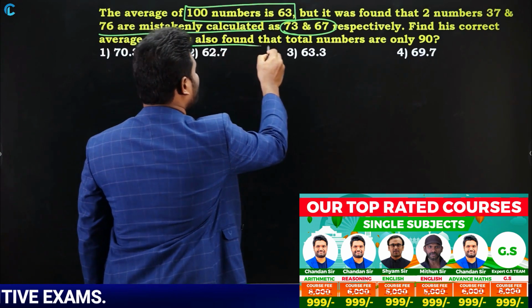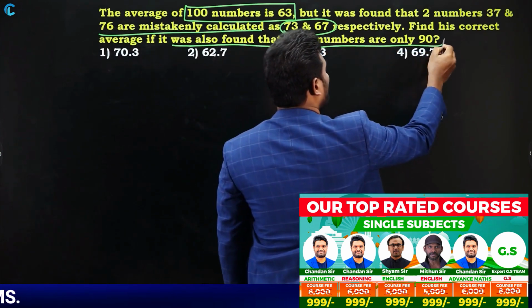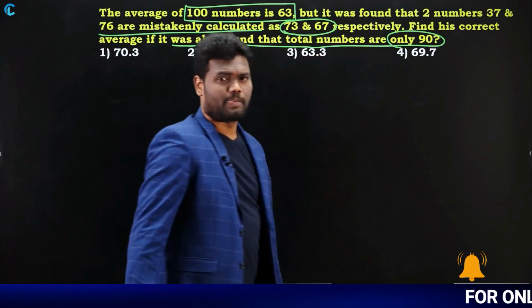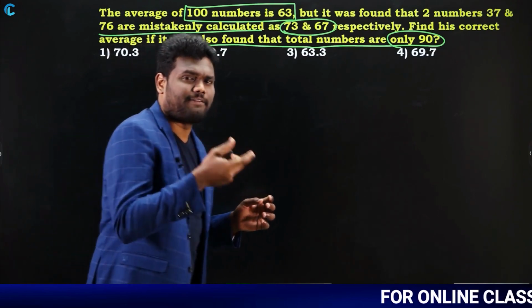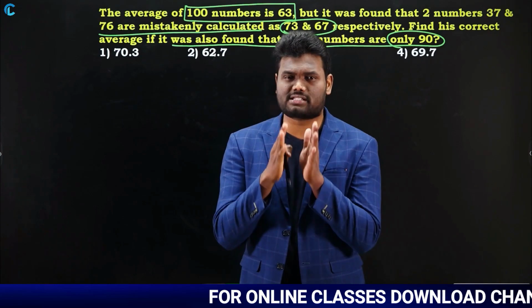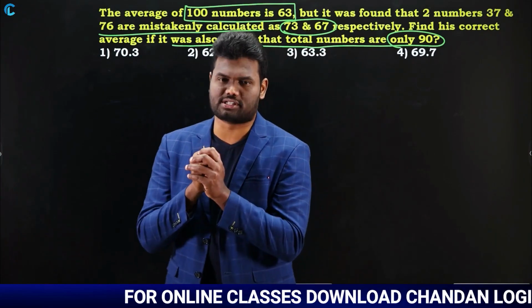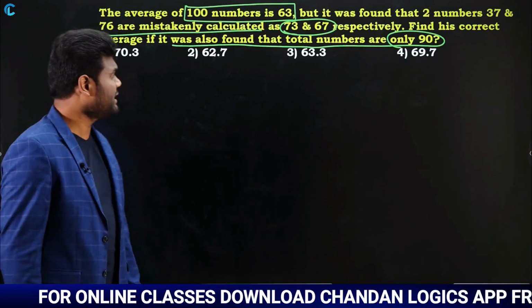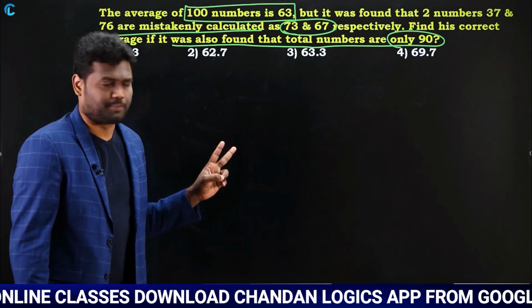If it was also found that total numbers are only 90. Look here. Now this question is a little different when compared to the previous question. In this question, what they are saying is, the first boy calculated for 100 numbers. Out of these 100 numbers, what happened? 2 numbers were wrongly taken.